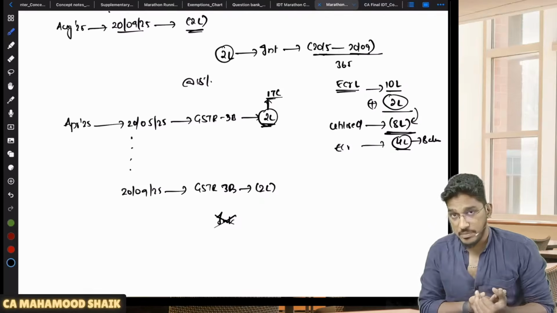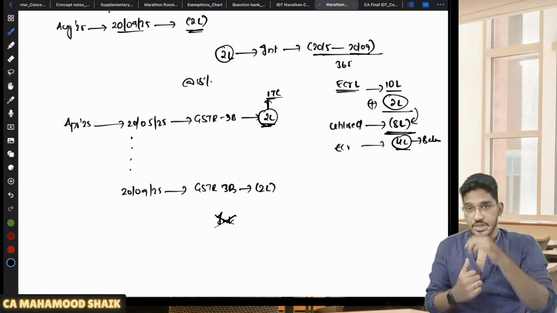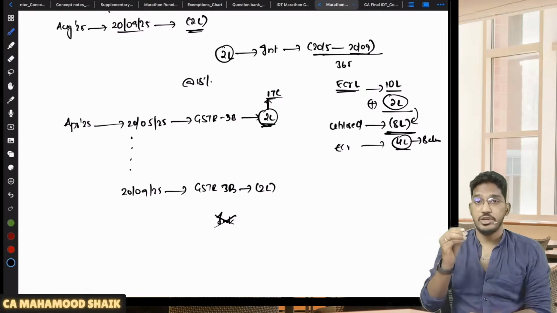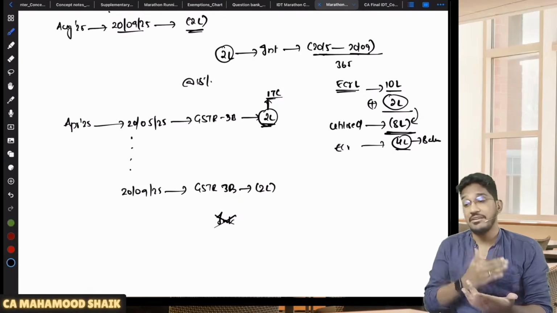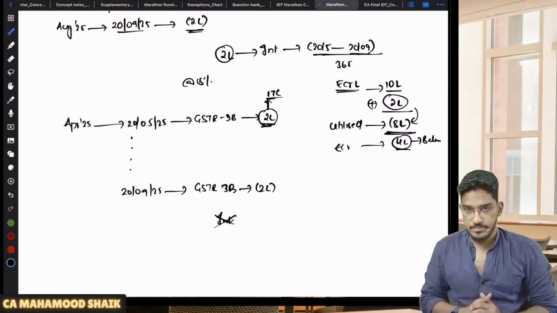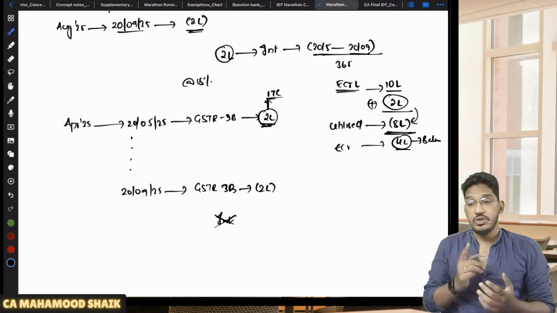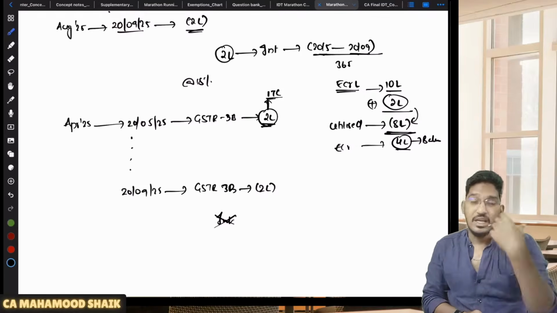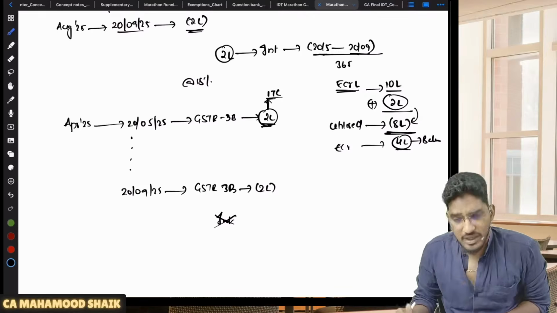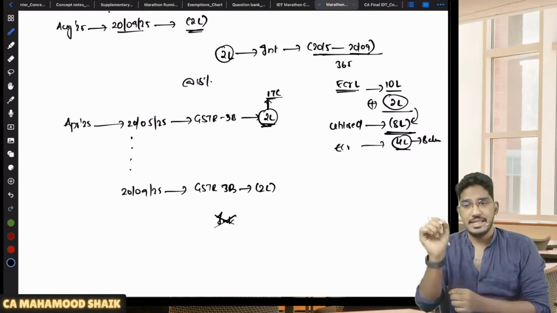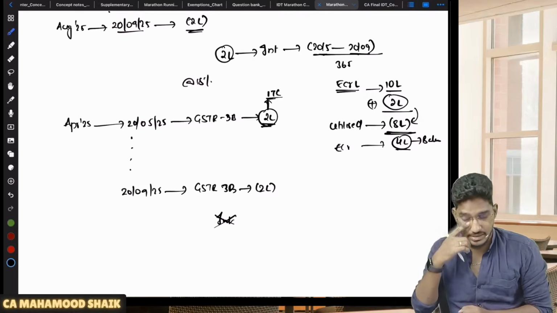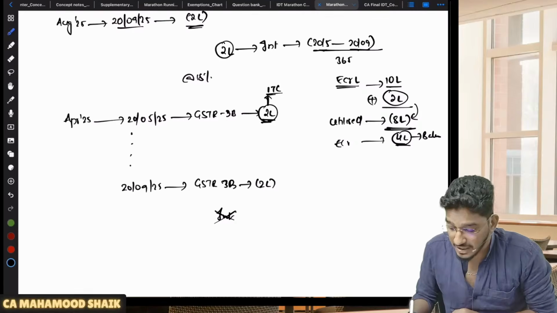Sir, why will interest not become applicable? Because if you read the provisions of section 50, they say that interest is liable to be paid only when the ITC is wrongly availed and also utilized. Here ITC is wrongly availed, there is no doubt. 100% ITC is wrongly availed, but it is not utilized.